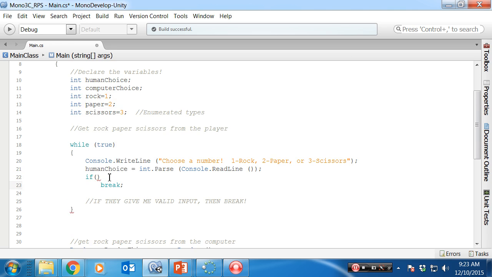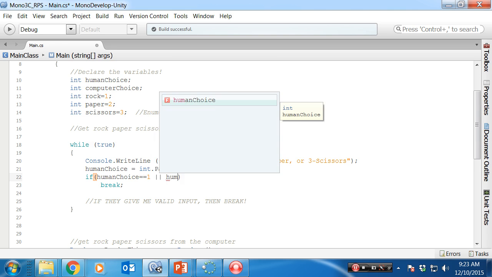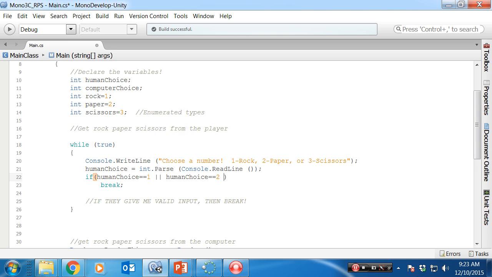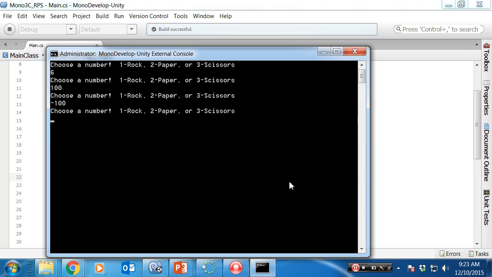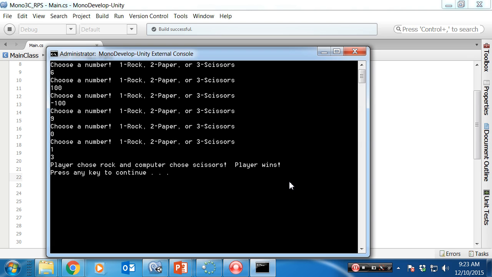Okay, if what does valid input look like? Okay, what's the variable we're looking at? Oh, it's human choice. If human choice, and there's a few ways to do this. What's one valid input? Well, it's if the choice equals 1. Or, and there's no or in C#. It's double bar above enter or below backspace, shift backslash. Or human choice equals 2. Or human, I should start hitting tab so I don't have to type it. If it's one of those three choices, then break. Let's try it. 5, 100, negative 100, 0, 9, and 1. We're out of the loop, and we can finish off our rock, paper, scissors game. Okay.